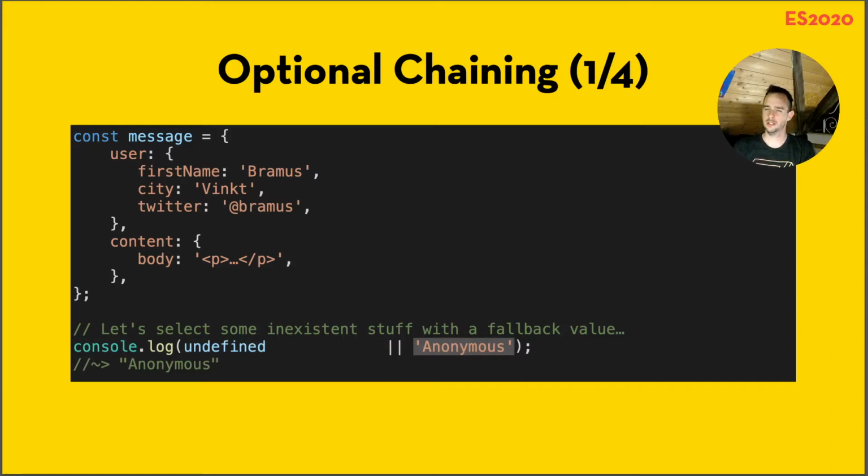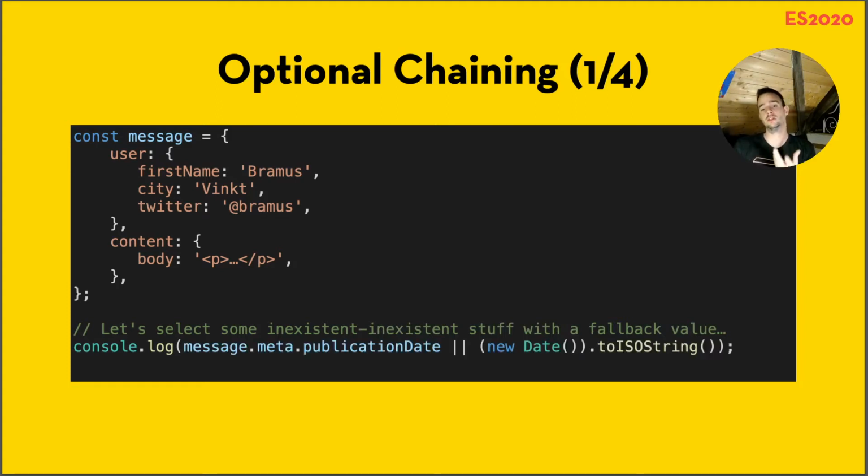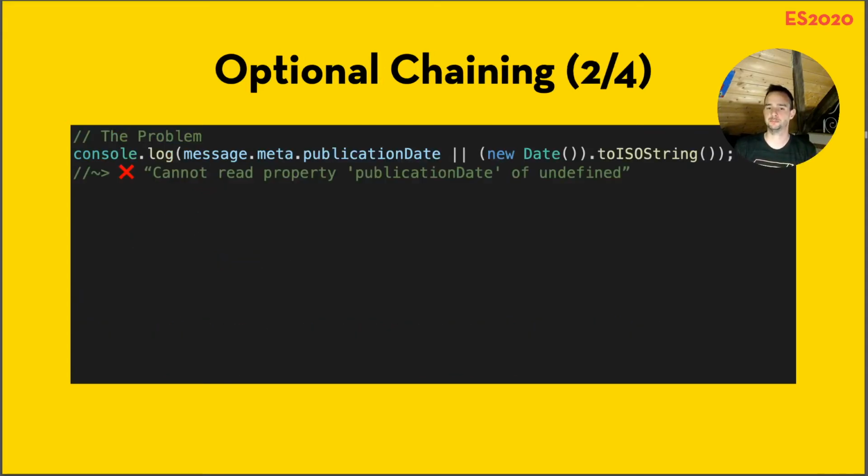Great. Now, a complicated one. Let's select some existing stuff with the fallback value. For example, we want to output message.meta.publicationDate. And do note, message.meta doesn't exist there. We only have message.user and .content. So what will this show on screen? Will it show the current date or not? It won't. It will actually spit out an error: cannot read publicationDate of undefined. The undefined being message.meta. Well, it is undefined, so it can't read the publicationDate from it.